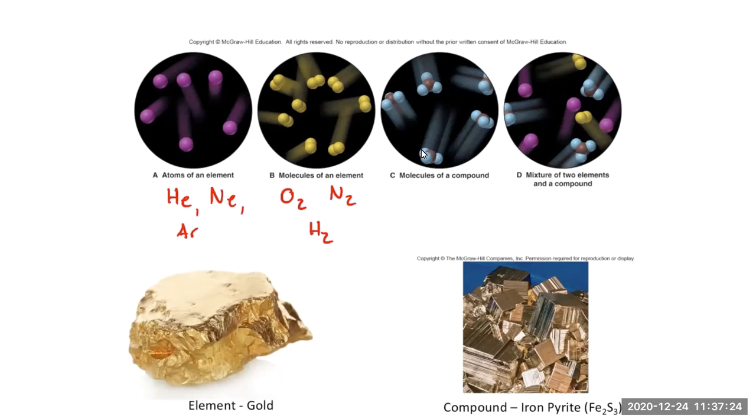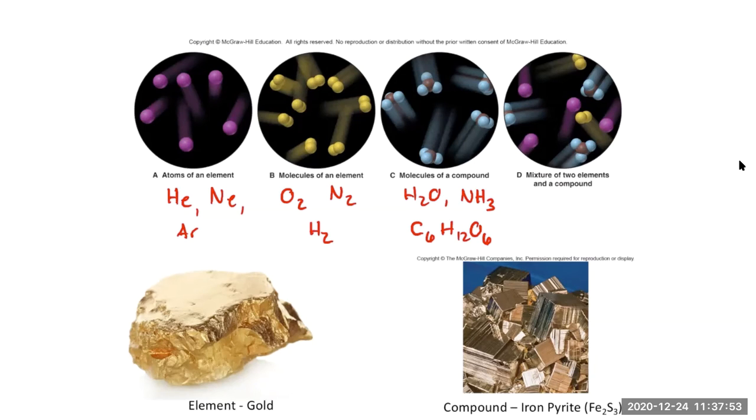And then we also have molecules of a compound. For the molecules of a compound, the example on the other slide was water; you could also have ammonia, or sugar. Sugar counts as a molecule of a compound. And then if we mix them all together, that's when we get a mixture, and we'll see those in a second.